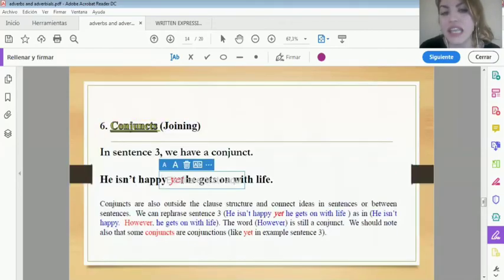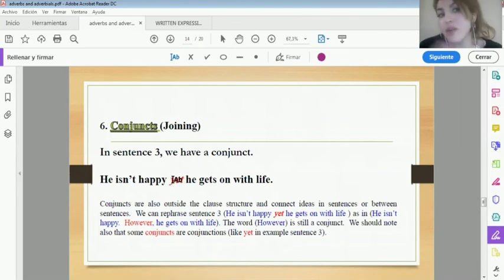As you can see, this yet is inside the sentence. I mean, this is a sentence: you have the capital letter and a dot. So the coordinator, the linking word or the conjunct, as you can see, they are synonyms, is inside the sentence, and this is a case of a coordinator.